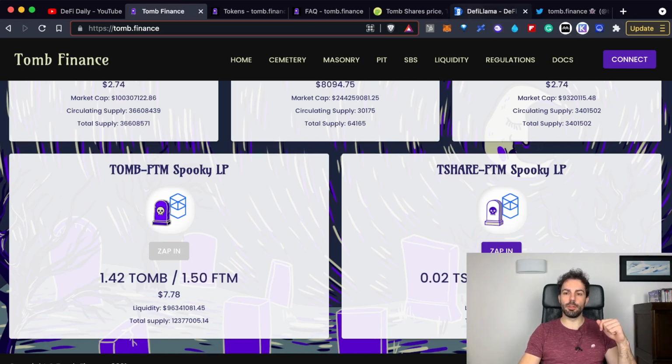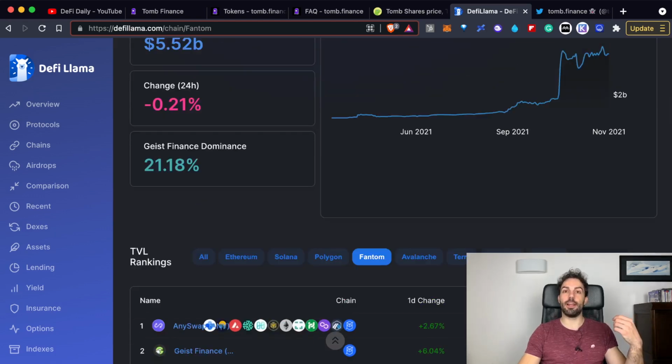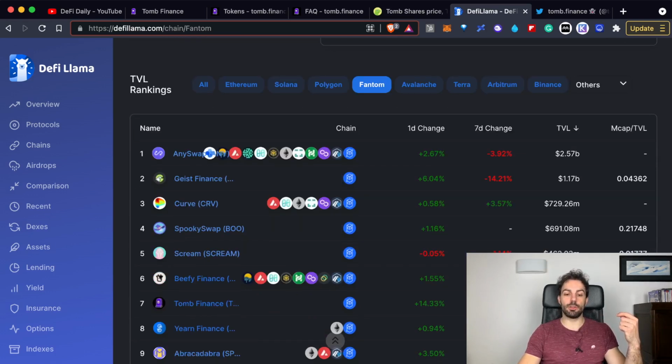Let's have a look for a moment at DeFi Llama, and check how much value is locked inside this protocol. As you can see right now, TBOND Finance is only in 7th position with a total value locked of 356. And that's quite surprising if you think that this platform is offering an APY between 300 and 500%. That's a really high APY, much higher than all the other platforms at the top of this ranking.